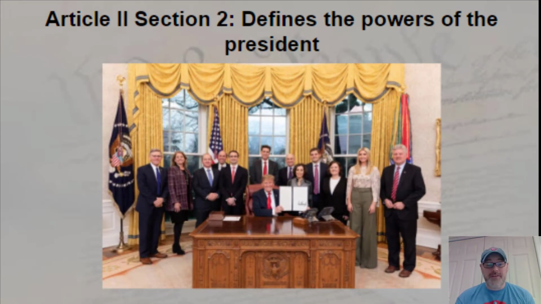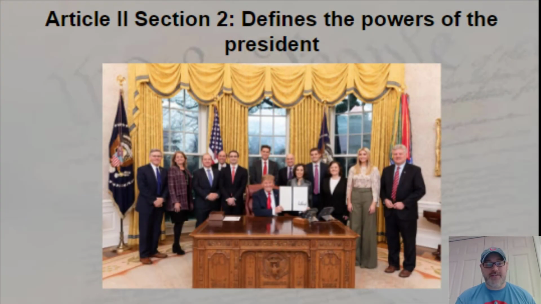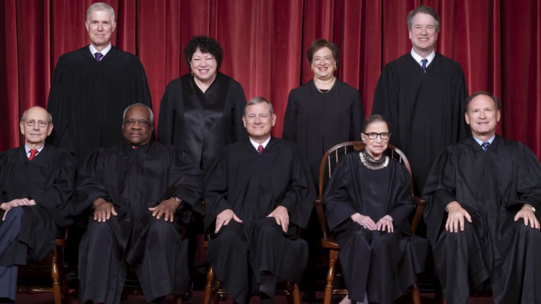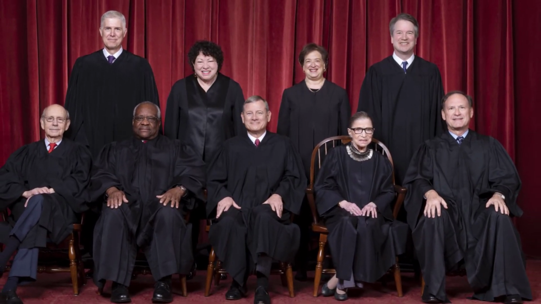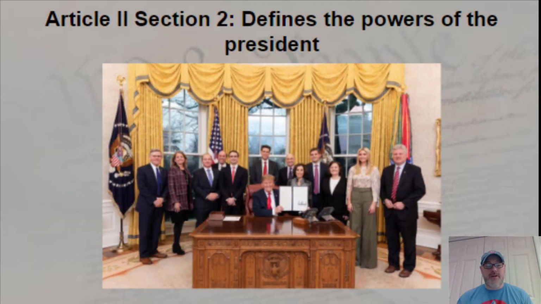Also, the president can appoint Supreme Court justices with approval from the Senate. So he appoints somebody, then the Senate takes a look at them, and the Senate says, yes, you can appoint this person to the Supreme Court. Remember that that's an extremely big power of the president, because Supreme Court justices serve for life. So long after presidents are out of office, you have Supreme Court justices that the president has put onto the Supreme Court. Also, the president can pardon criminals of crime.